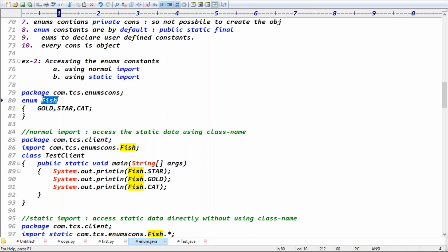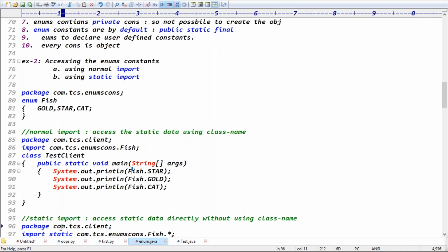I'm importing that Fish, which means I can access the data using these constants. What type of constants are these? Static public constants, right? Static final. Then how can we access the static constants? Using the enum name, Fish, right? Fish dot, exactly. That's what we are calling: Fish.star, Fish.gold, Fish.cat, right? Exactly. This is normal import, guys.